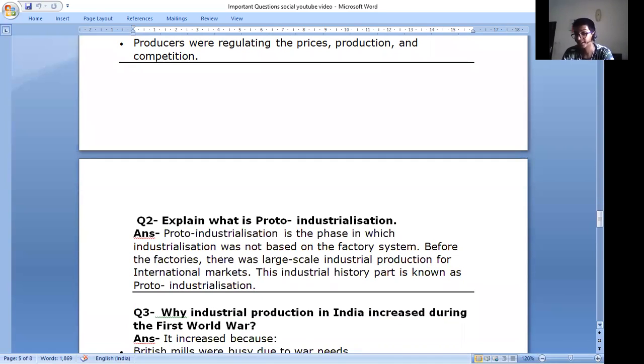Explain what is proto-industrialization. This is a very important answer, guys. It's very small, but I made it small for you all to understand, so please listen to it nicely. Proto-industrialization is a phase in which industrialization was not based on the factory system, before the factories. There was large-scale industrial production for international markets. This part of industrial history is known as proto-industrialization.